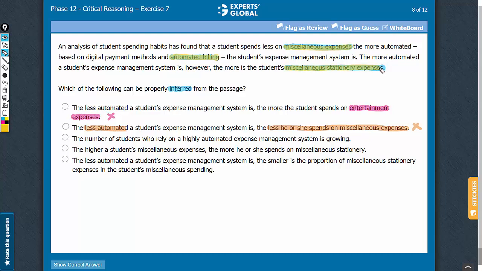Answer choice C, the argument talks about automation and its effect on miscellaneous expenses as well as miscellaneous stationery expenses. The passage makes no suggestion regarding the number of students that use this kind of automation. So this answer choice, which deals with the number of students, cannot be inferred. So let's eliminate this answer choice.